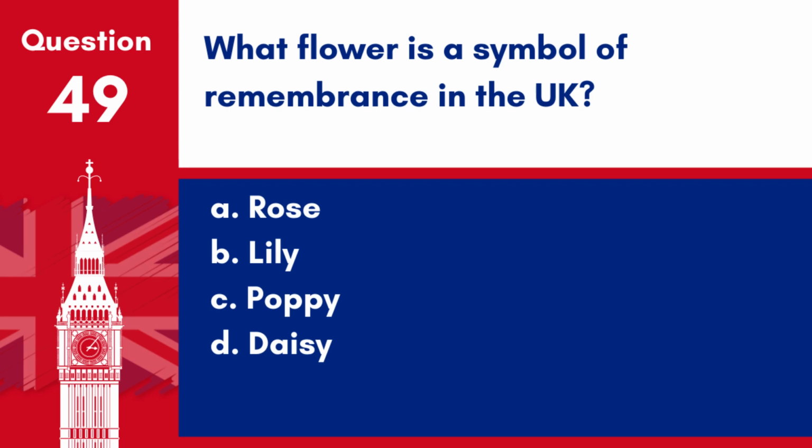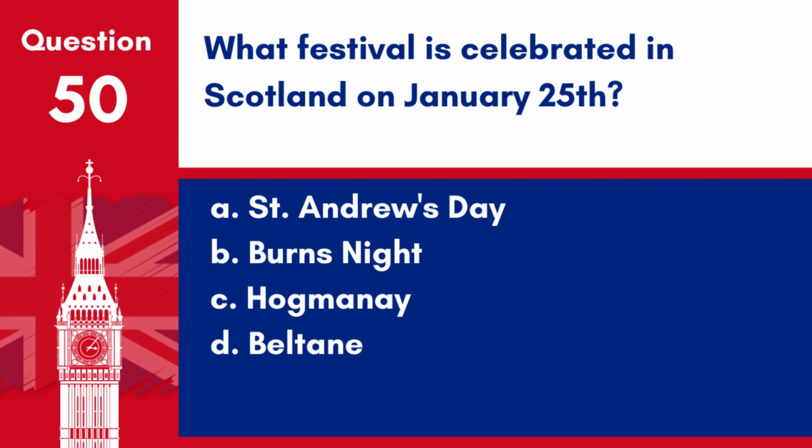A. Rose. B. Lily. C. Poppy. D. Daisy. Answer. C. Poppy. The red poppy is a symbol of remembrance for those who have died in war, inspired by the World War I poem In Flanders Fields. Question 50. What festival is celebrated in Scotland on January 25th?